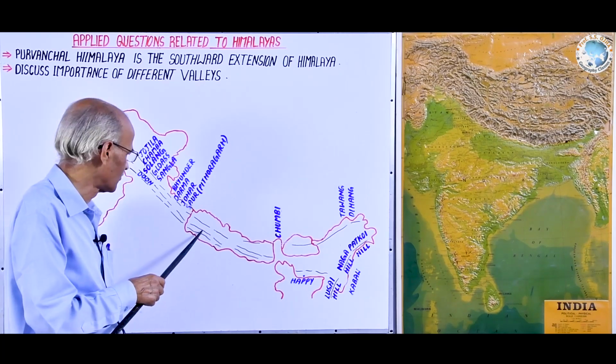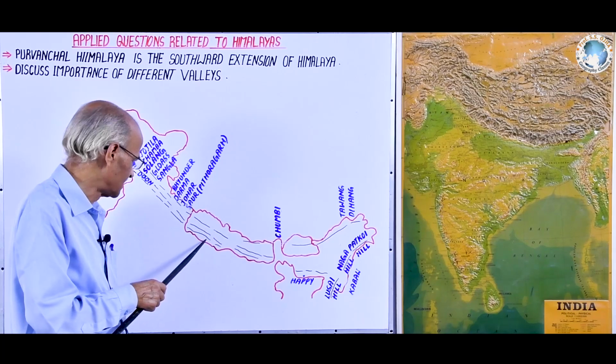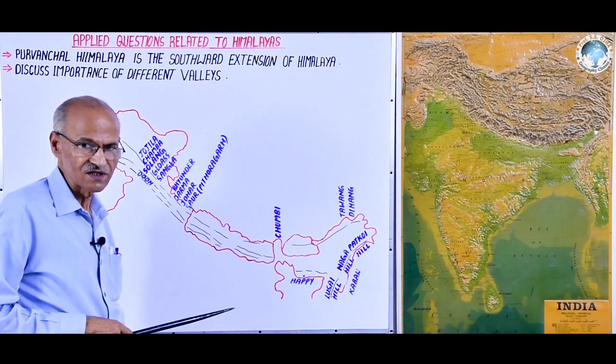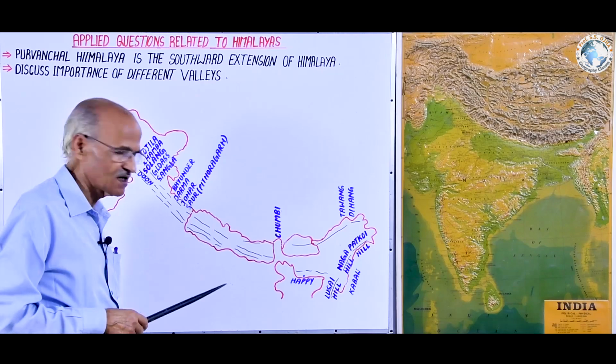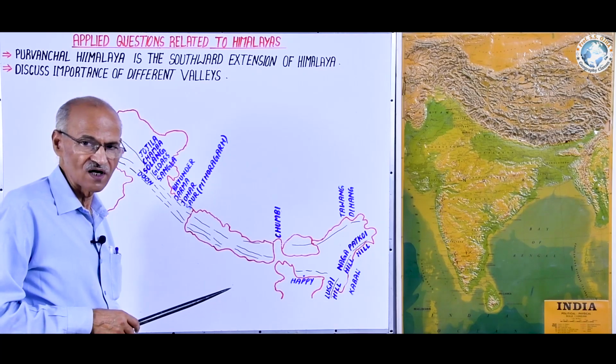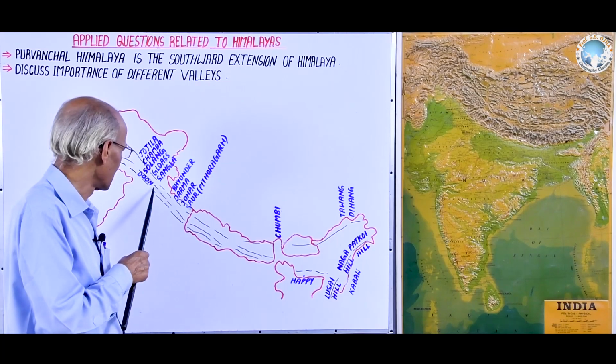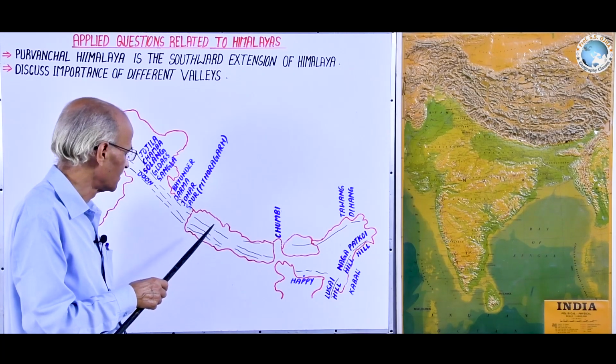Likewise, after the origin of the Middle Himalayas, this Shivalik came into existence, and between the Middle and Shivalik, again a valley shape was developed, which is not called a valley, rather it is called a doon.